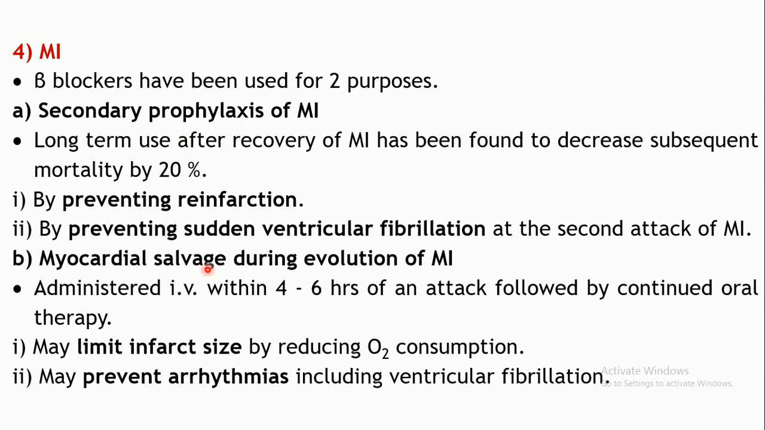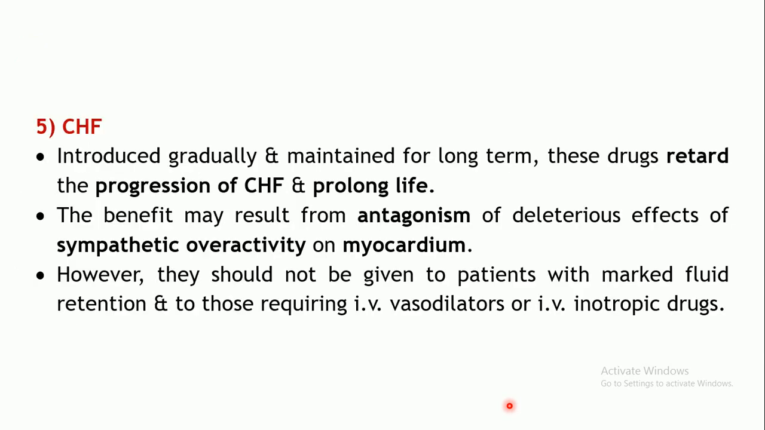That is the second use of the beta blockers in myocardial infarction: myocardial salvage during the evolution of this attack. Okay, so salvage in the sense of rescuing from an attack. Okay, so these particular drugs help by limiting the infarct size by reducing the oxygen consumption. Also it may prevent the arrhythmias including ventricular fibrillation. So this is how it will be helpful in myocardial infarction.